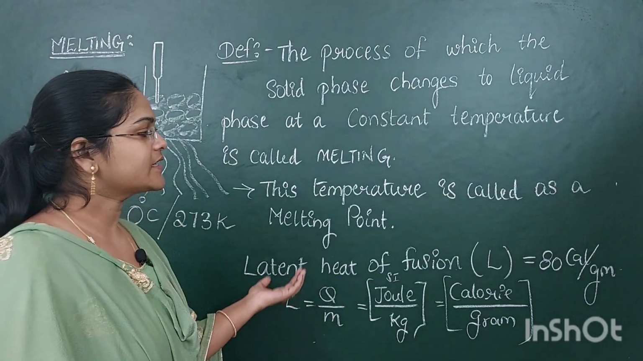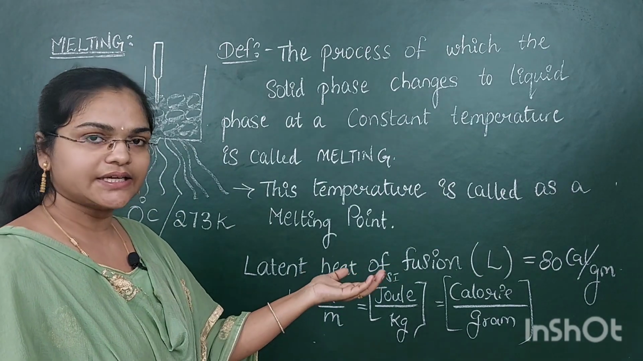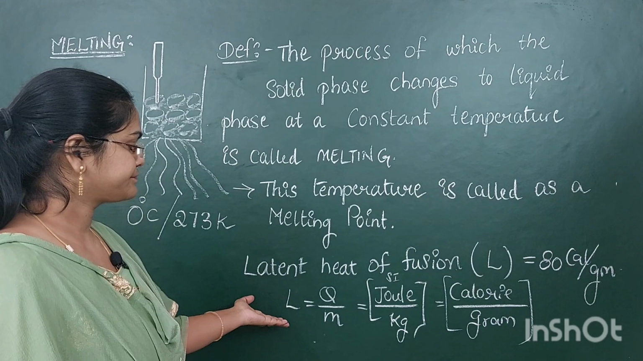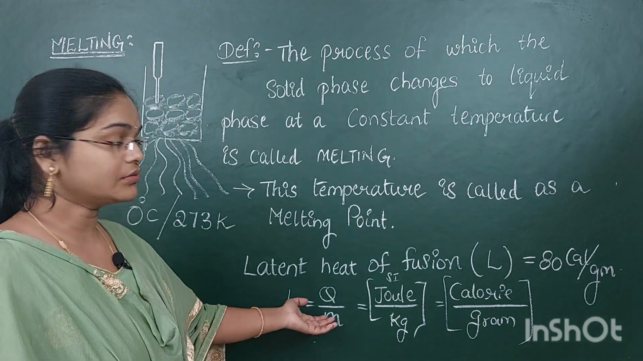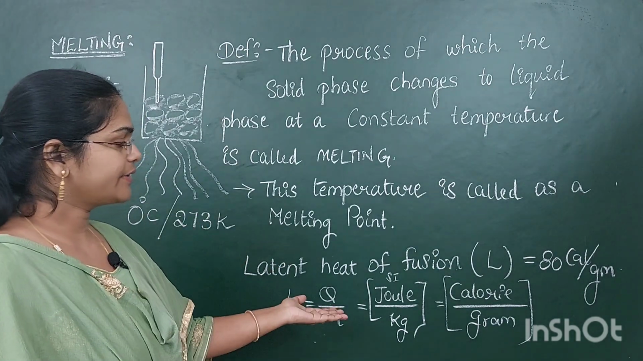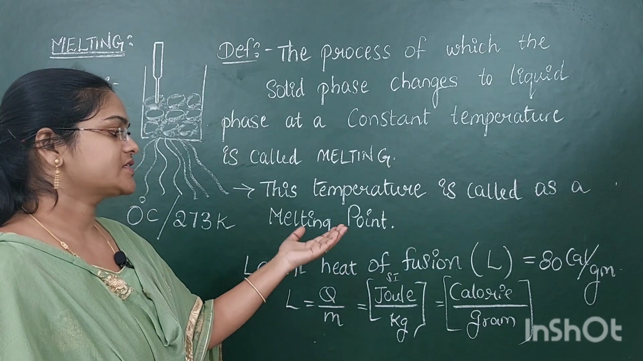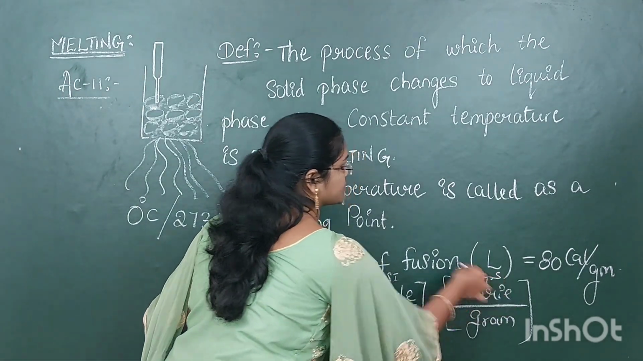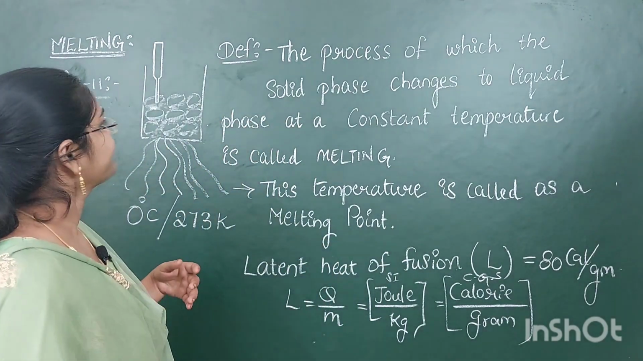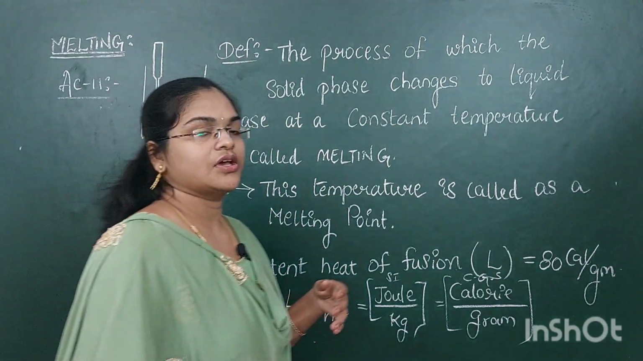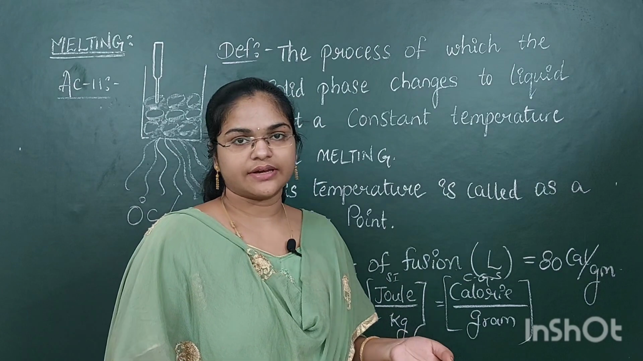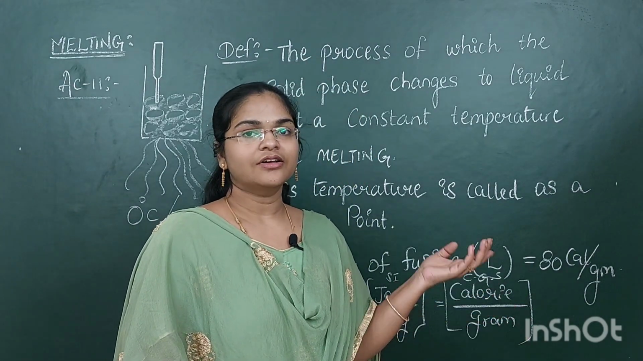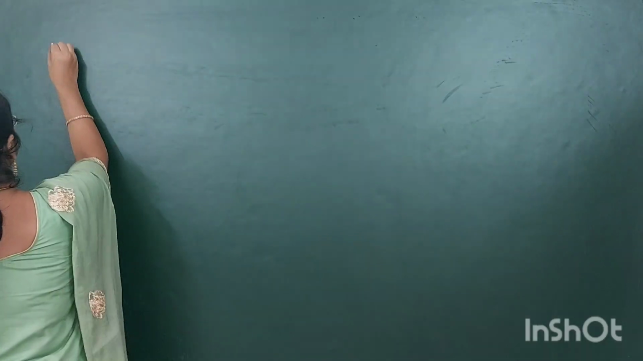The value of latent heat of fusion is 80 calories per gram, and latent heat of fusion L equal to Q by M, SI unit joule by kg, and CGS unit is calorie by grams. This is all about melting. Okay, so next we are going to see about freezing. This is the last topic of the heat chapter. So let's see about freezing.